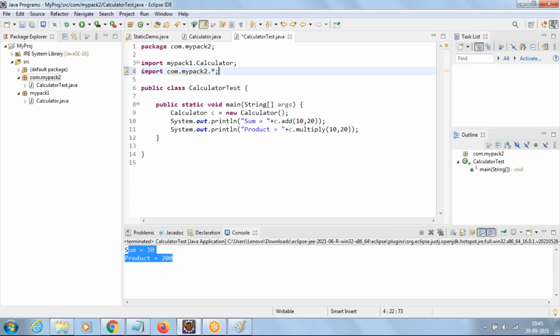Then only it will take the classes under mypack2. Now, will it take classes under com now? No. It will take only the class files of the mypack2 folder. Star means only class files; it is not related to folders here. Star means only class files, not folder names. Clear, everyone? Any questions, anyone?